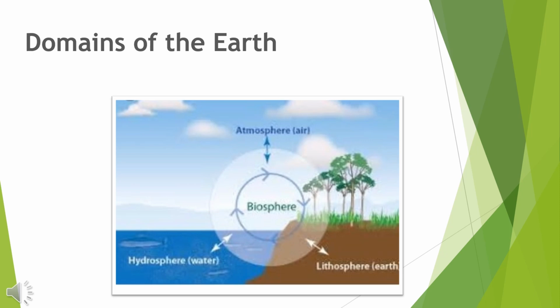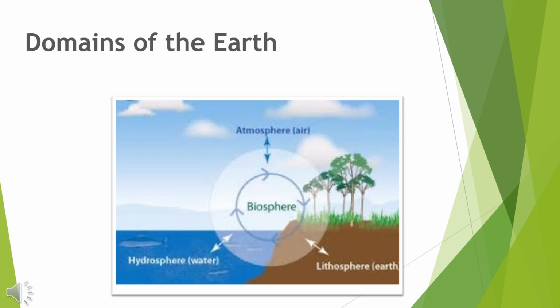When these three domains, atmosphere, hydrosphere, and lithosphere, come together, it forms biosphere. Take the example of a human being living on the surface of the earth: it needs atmosphere or air to breathe, water to drink, and the land to live on.